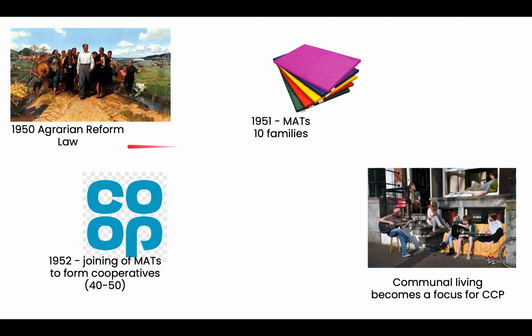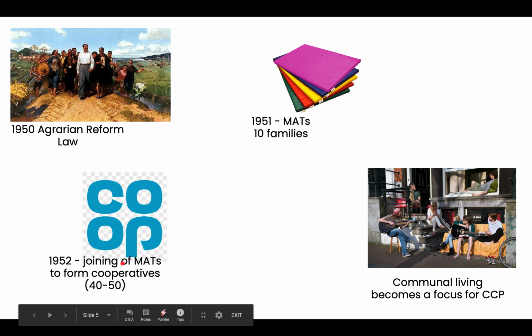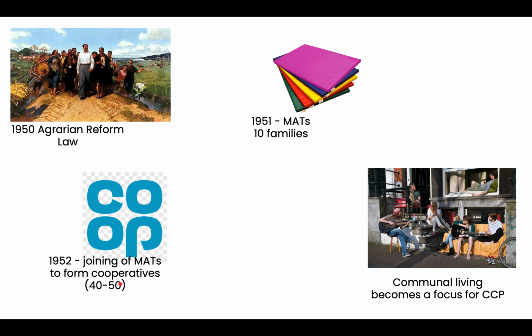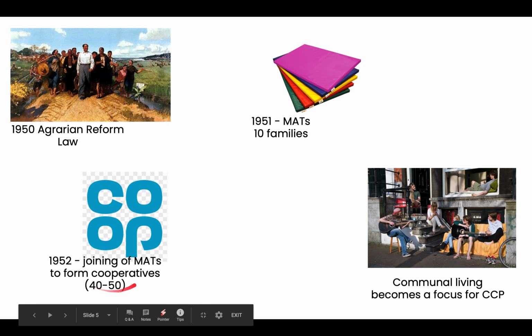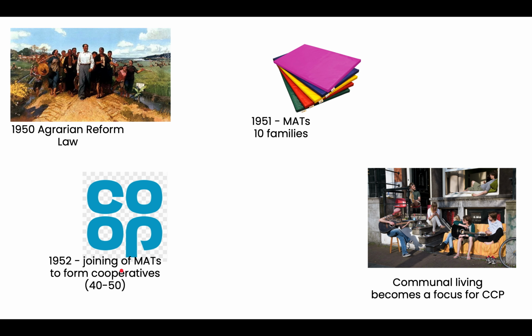Mao takes this a step further in 1952 and introduces agricultural producers cooperatives. And that is the joining of mutual aid teams to form cooperatives, and that's made up of 40 to 50 families. Now the aims here again were to increase agricultural production by sharing resources, sharing skills, and increasing the manpower.